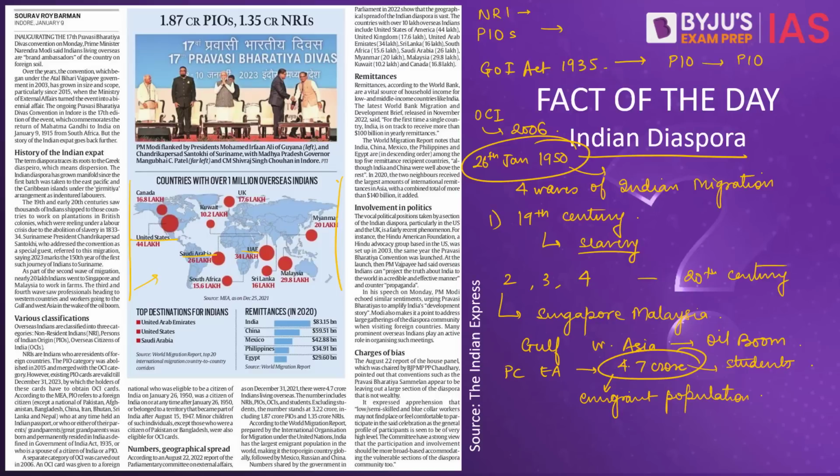Now, the economic importance of the Indian diaspora comes with the fact that India alone, for the first time, the single country is on the track to receive more than 100 billion in yearly remittances in the year 2022, according to the latest World Bank Migration and Development Brief. Now, apart from this economic role, the diaspora is also responsible to act as advocacy groups in order to influence the policies of the other countries in favor of India.